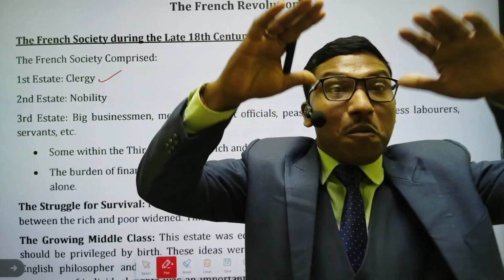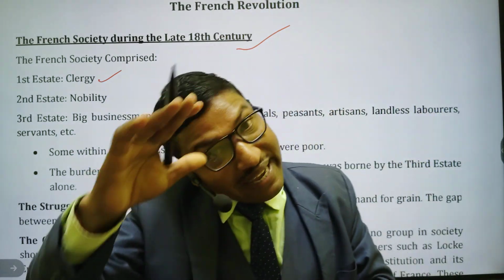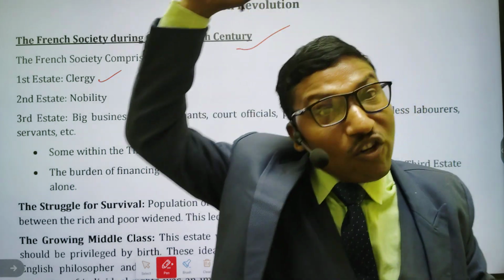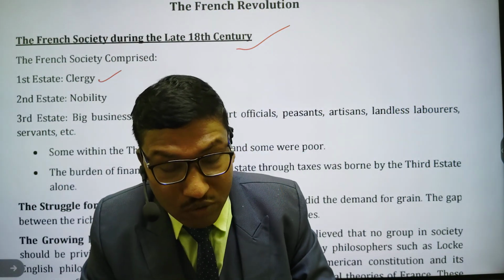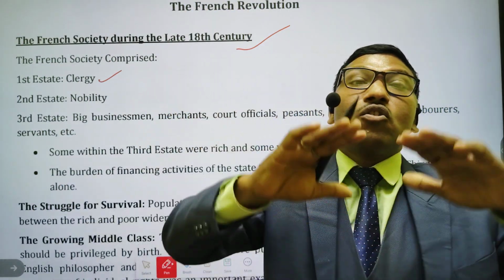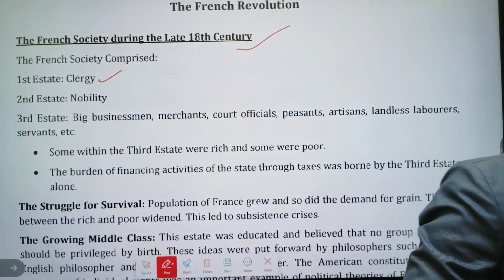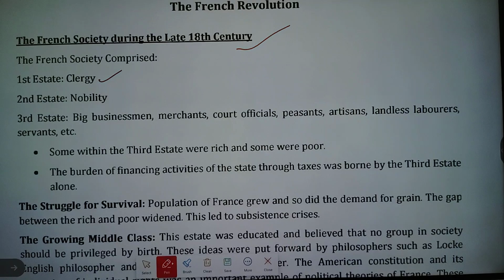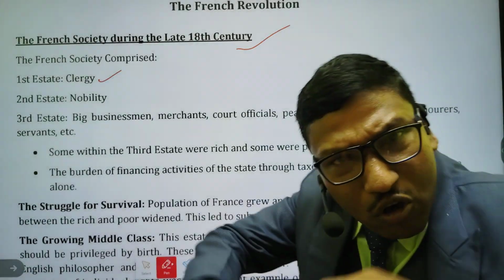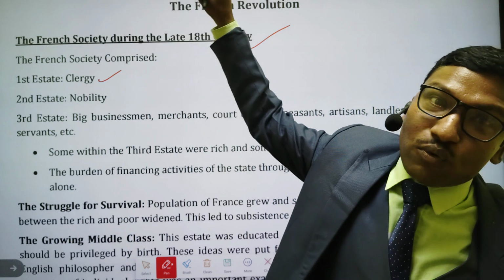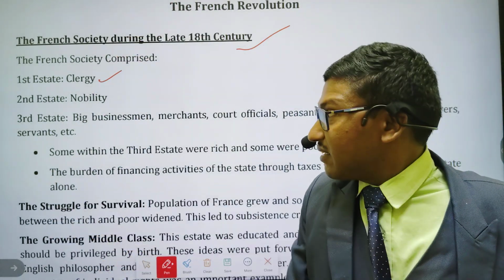As the head of the temples are known as pandits or brahmans, the head of the mosques are known as Maulana or Maulvi. In the same way, the head of the church were known as clergy.